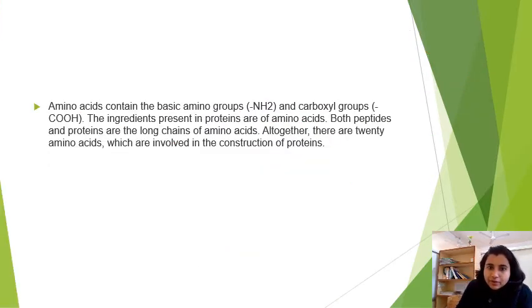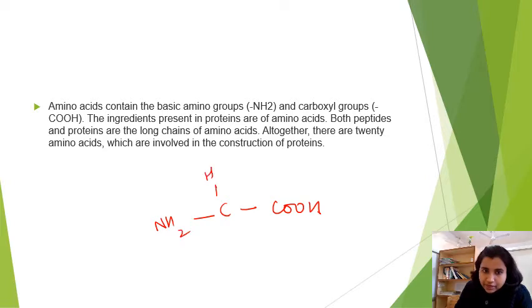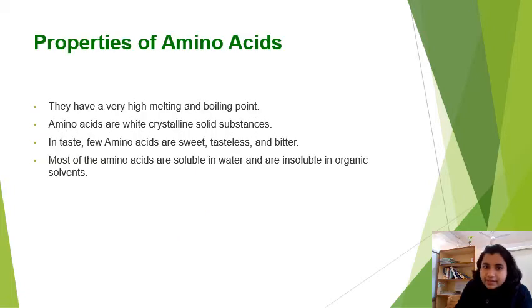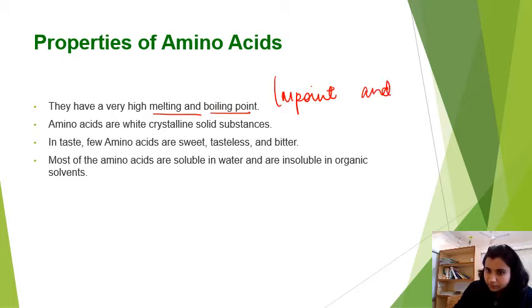Coming to amino acid, here I have drawn the structure of amino acid, which contains one carboxylic group, another NH2 group, H, and here it is your R group. This is the structure. Next, coming to properties. The amino acids have high melting and boiling points. Amino acids are white crystalline solid substances.